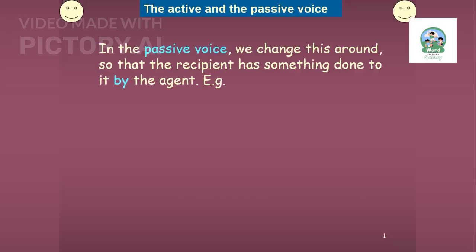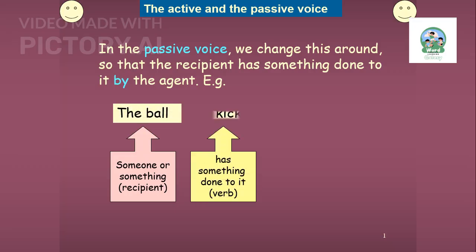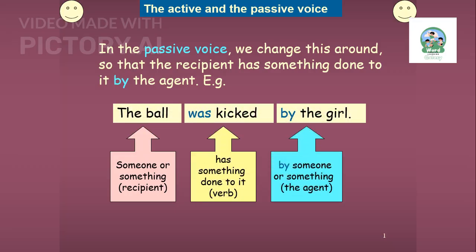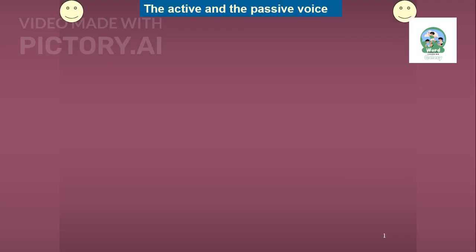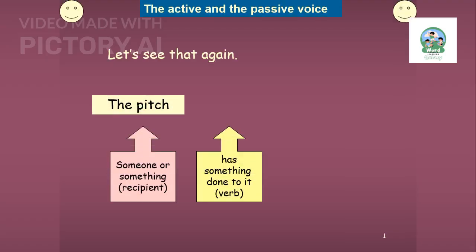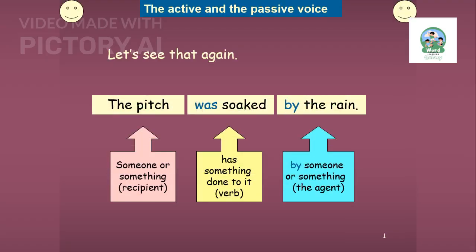In the passive voice, the focus shifts to the recipient of the action. For instance, "The ball was kicked by the girl," emphasizes the ball, the recipient, while the girl becomes the agent performing the action. Let's revisit this concept with another example. The pitch was soaked by the rain. This structure highlights the pitch as the recipient, with the rain as the agent.